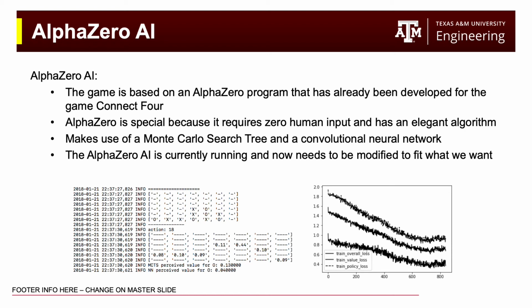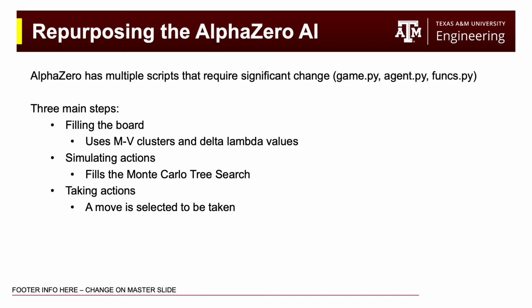Right now, the AlphaZero AI is currently running and just needs to be modified to fit what we want. We will be taking different scripts and rewriting them to fit the game that I've described. This is a daunting task because Connect 4 is vastly different from our game, meaning that many of the scripts will have to be altered for our game to work properly. As I mentioned before, AlphaZero has multiple scripts that require significant change. This includes games.py, which controls the rules and the operations of the game, agent.py, which calls the Monte Carlo tree search and simulates moves, and funcs.py, which calls the agent class.